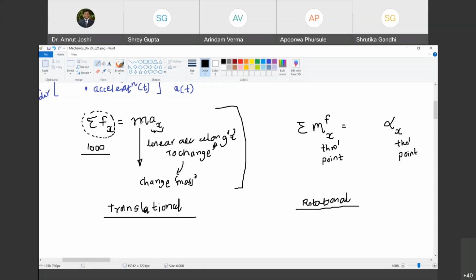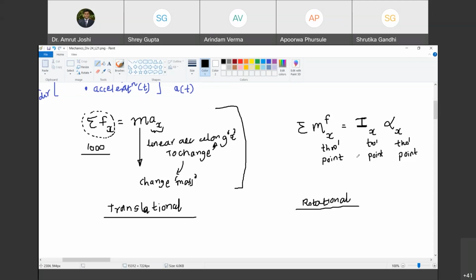Okay, and this mass should be replaced now by mass moment of inertia. We will discuss this in lab sessions when we do the experiment on this. So this is mass moment of inertia about x-axis through the same point. Are you with me? Yes, sir.